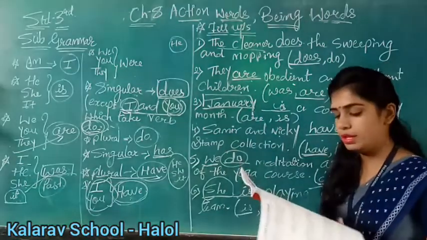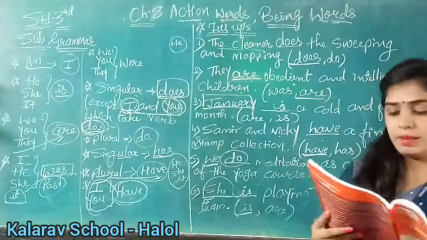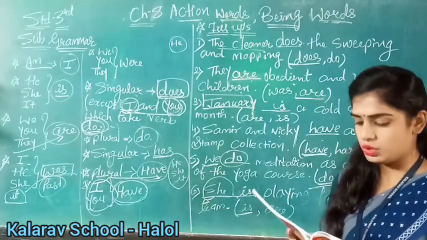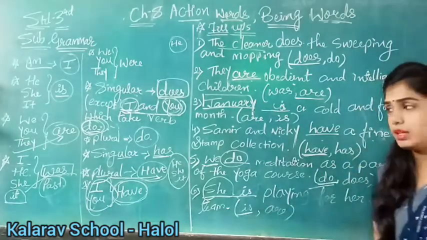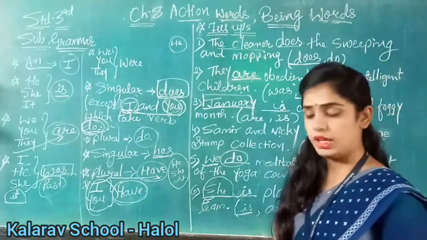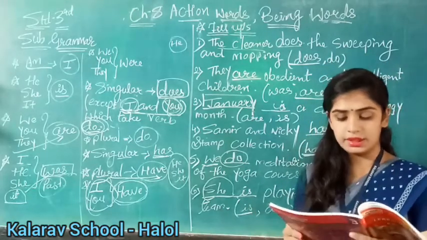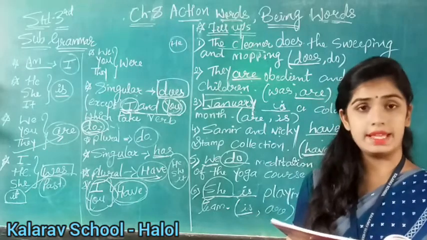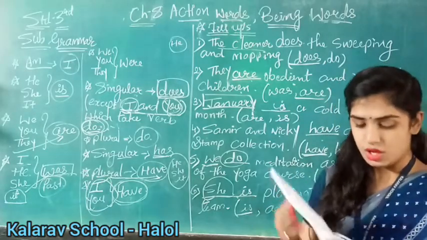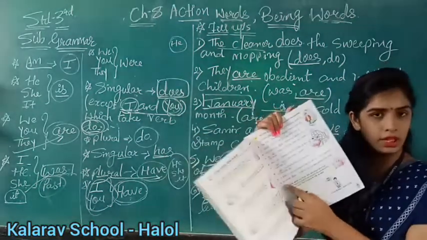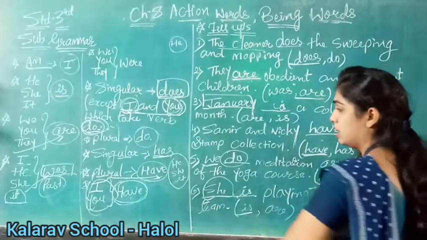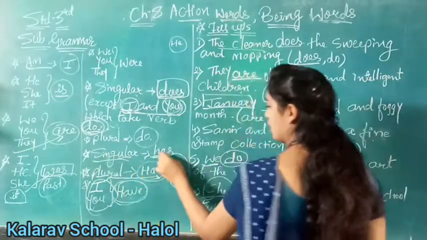Okay. My last number, C. My mother blank collection of small glass statues. Have and has. My mother. Here again we are talking about one person, she. My mother has a collection of small glass statues. So here we are talking about a mother. She is only one person, so we will use here has. See, with a singular noun we are using has.